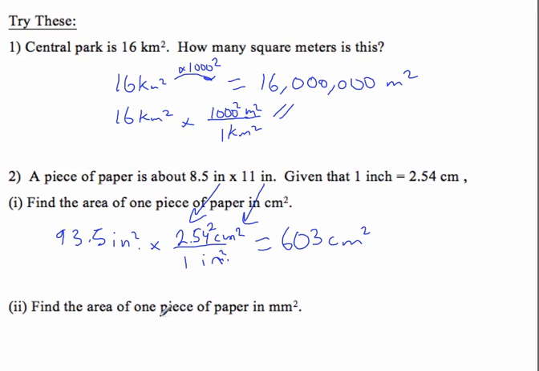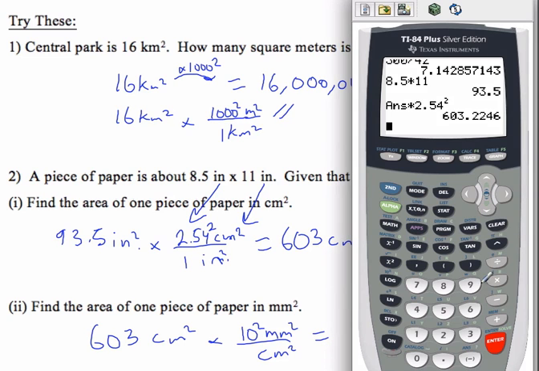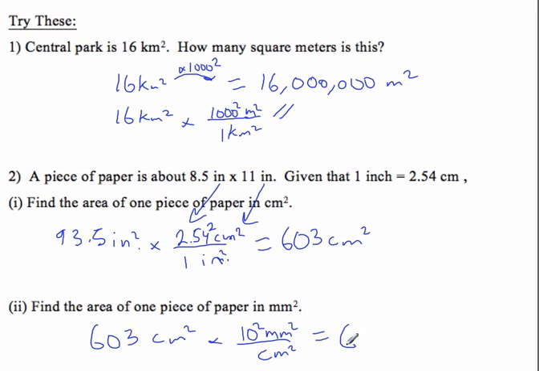The area of one piece of paper in square millimeters. So 603 square centimeters times, well, how many square millimeters are there in a square centimeter? It's not 10, it's going to be 10 squared. So it's going to be 100. So I just need to multiply this number by 100. Well, let's move the decimal 2 places. So it'll be 60,322 square millimeters.